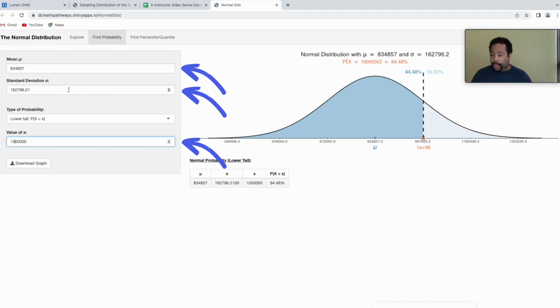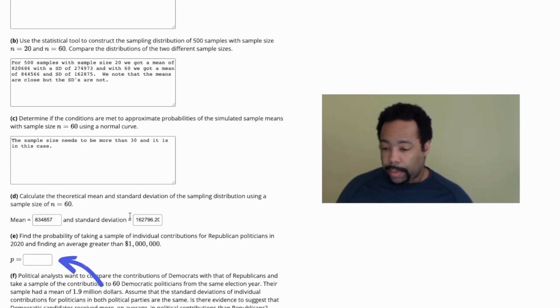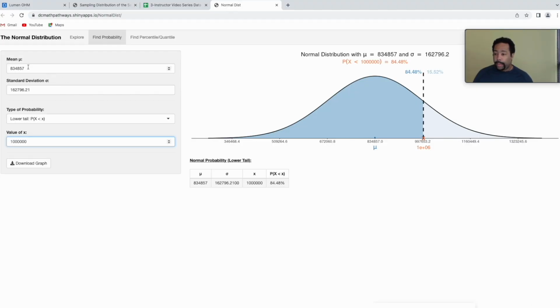There's my mean, there's a standard deviation, and there's 1,000,000. We want to know the probability of more than 1,000,000, and it's about 15.52%. So we'll put that in as 0.1552.